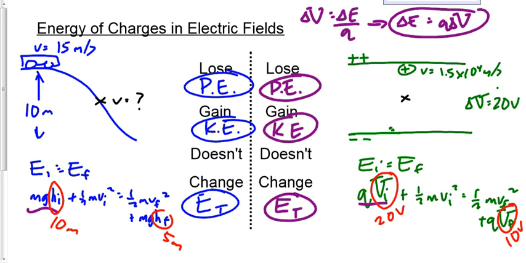Does that make sense? Why 10 volts? Because we've gone halfway across a 20 volt potential difference. Probably makes sense to go 20 and 10 just because of the nature of the question. Just know that we're not actually given VI and VF. We're just kind of making them up, values that are convenient that fit. Yep.